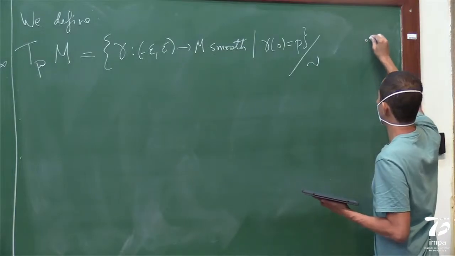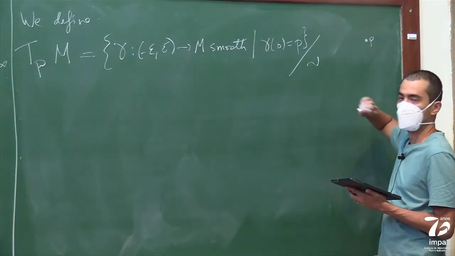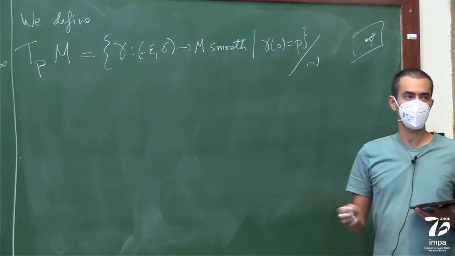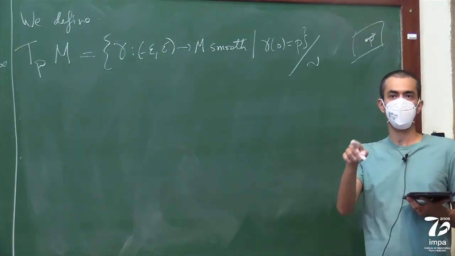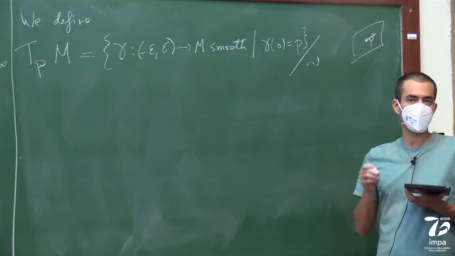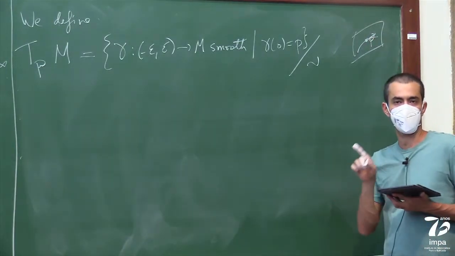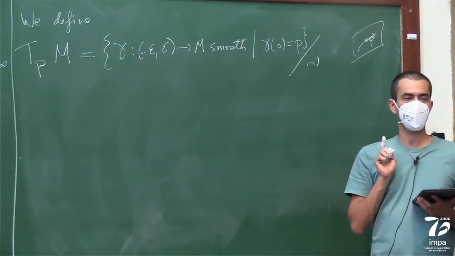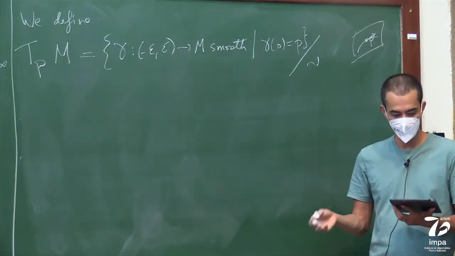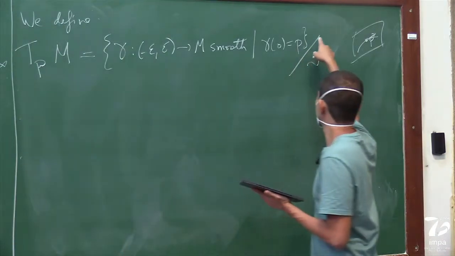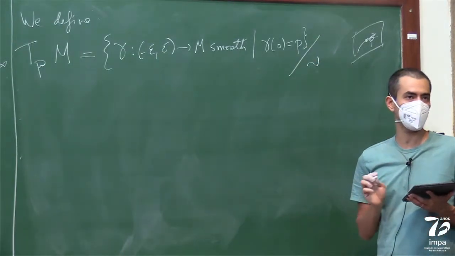So the idea is how do you define the tangent space. Let me draw the picture. If P is a point on the manifold, how do I think of a tangent vector? It's basically the tangent to a curve that goes through P. So I think of a curve, and then I look at that derivative. But how do I really do that in a way that makes sense? I have to look at all the curves that go through P, and I have to quotient by some equivalence relation.